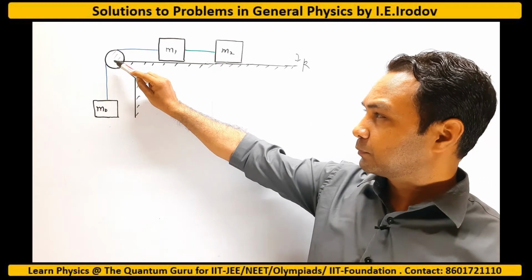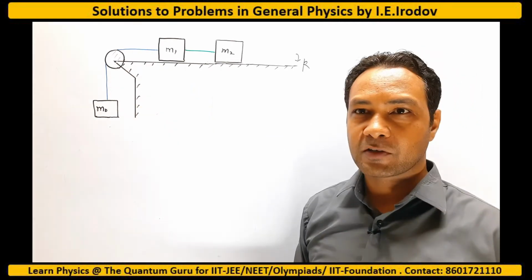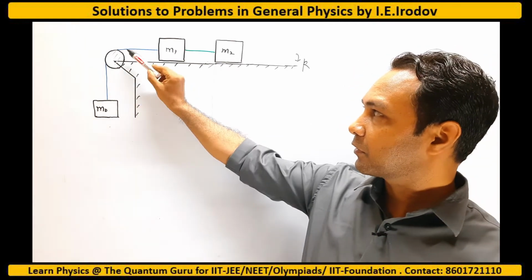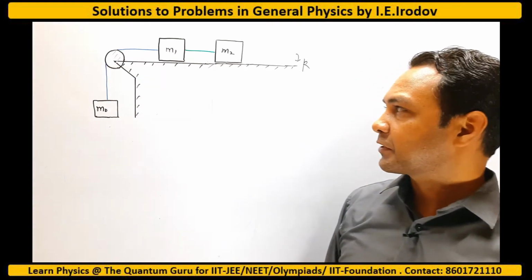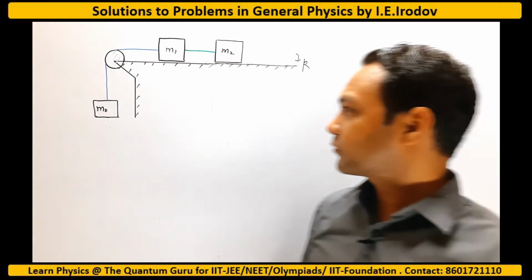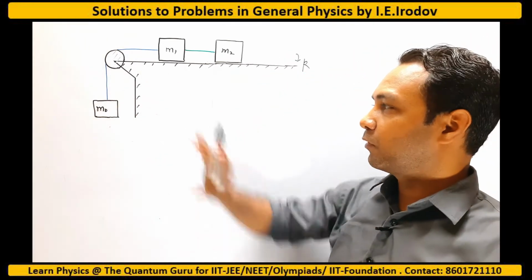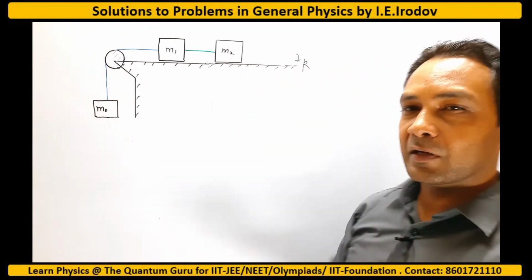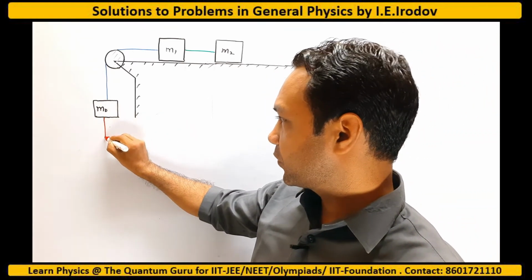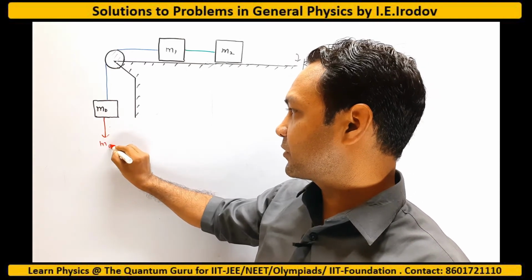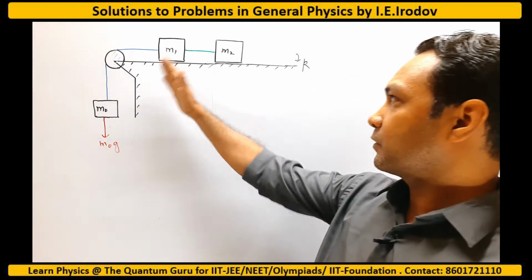Pulley is smooth, massless. So what does that mean? That means the tension on both sides of the pulley would be the same. So we have to see whether the system will move or not. If we look at the system as a whole, the magnitude of the downward pulling force is m0g, and there would be friction.